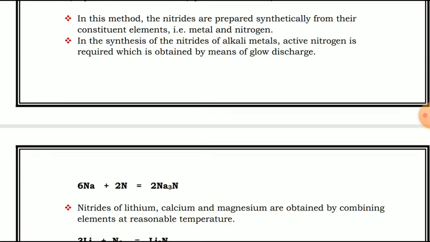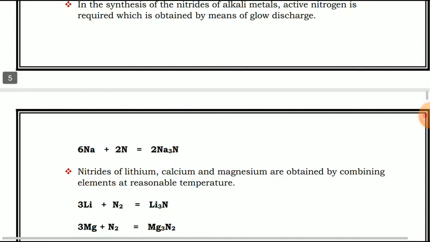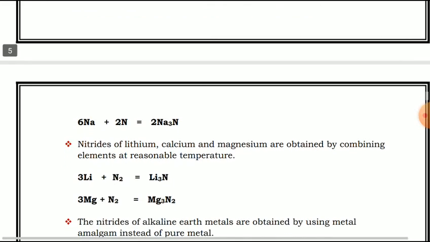Nitrides of lithium, calcium and magnesium are obtained by combining the elements at reasonable temperature. See this, these are the two reactions. 6 lithium reacts with N2, which gives lithium nitride, and 3 magnesium reacts with N2, which gives magnesium nitride.